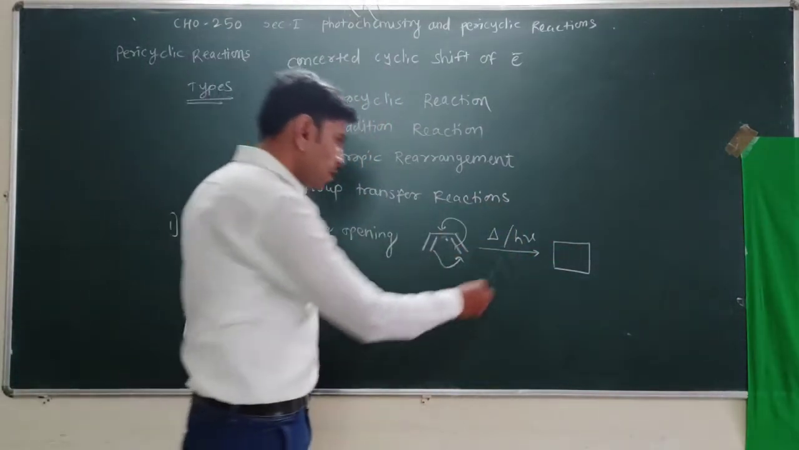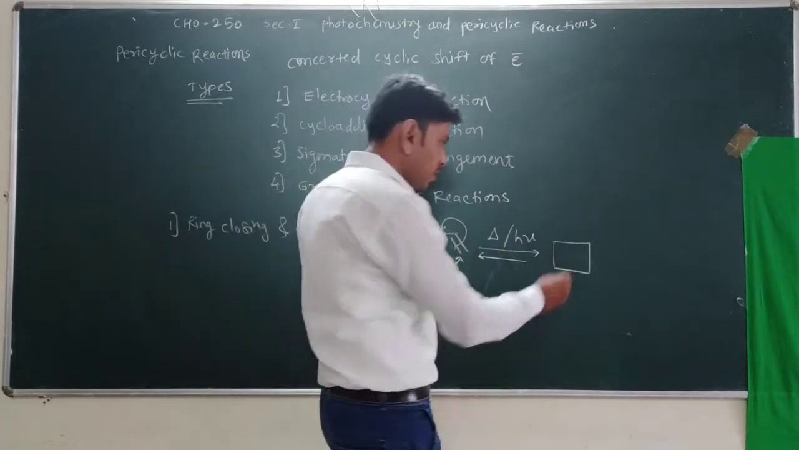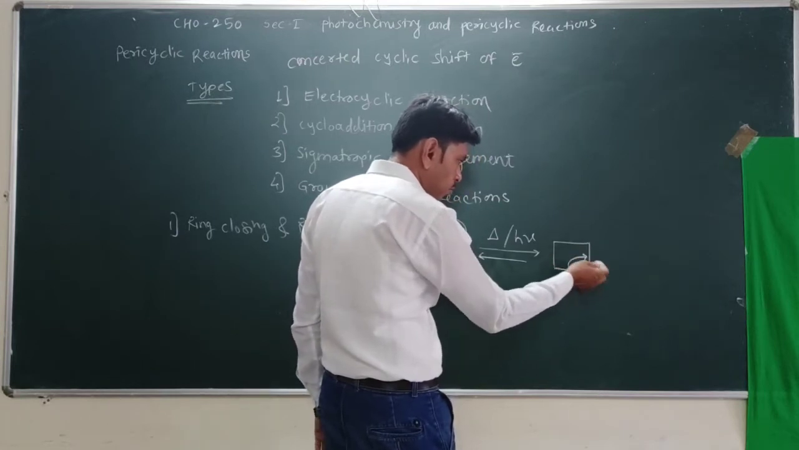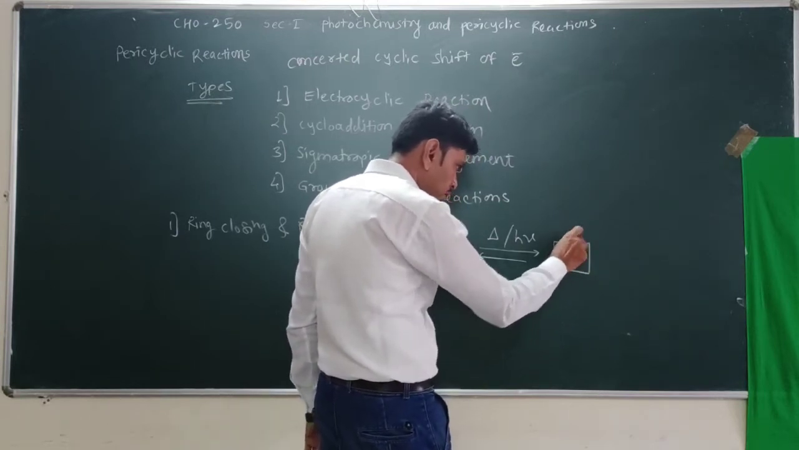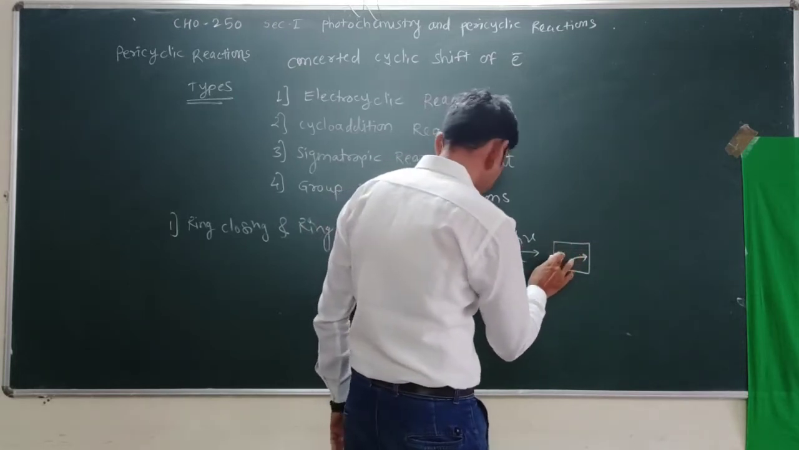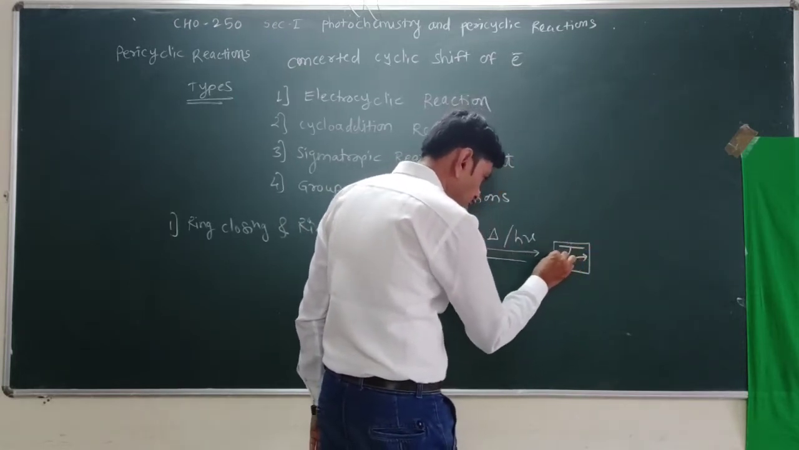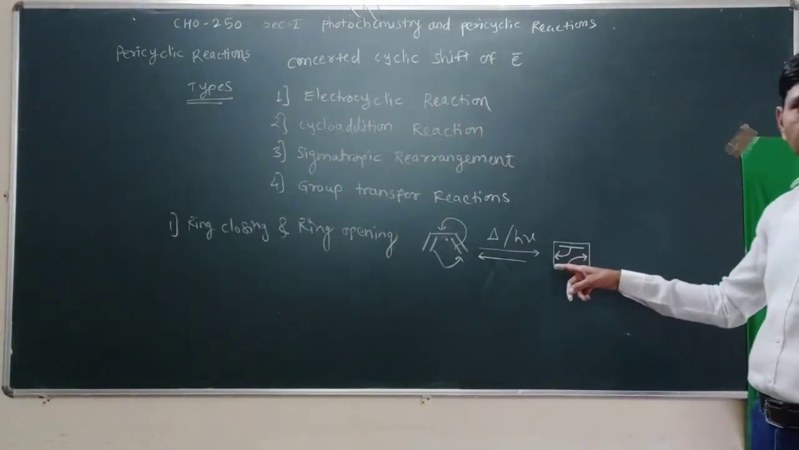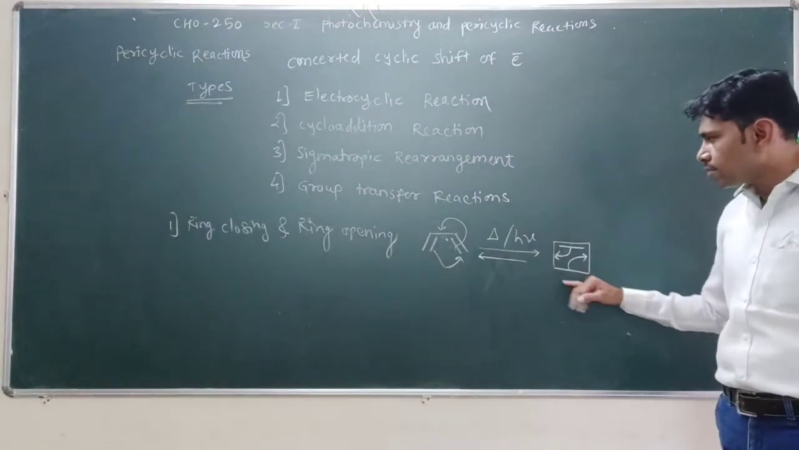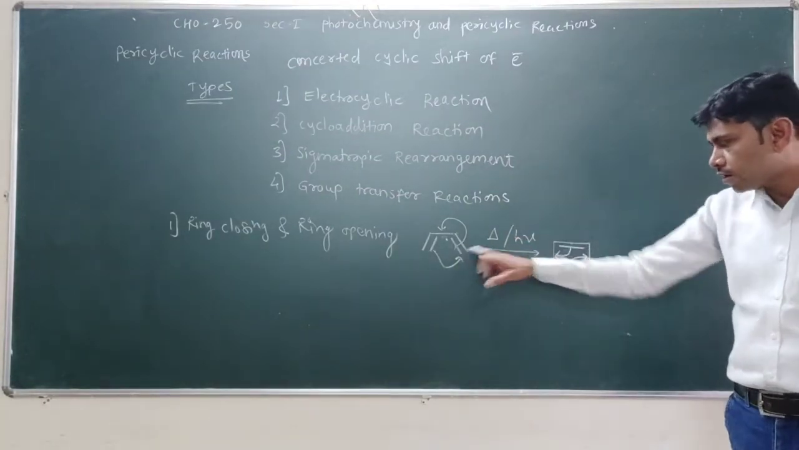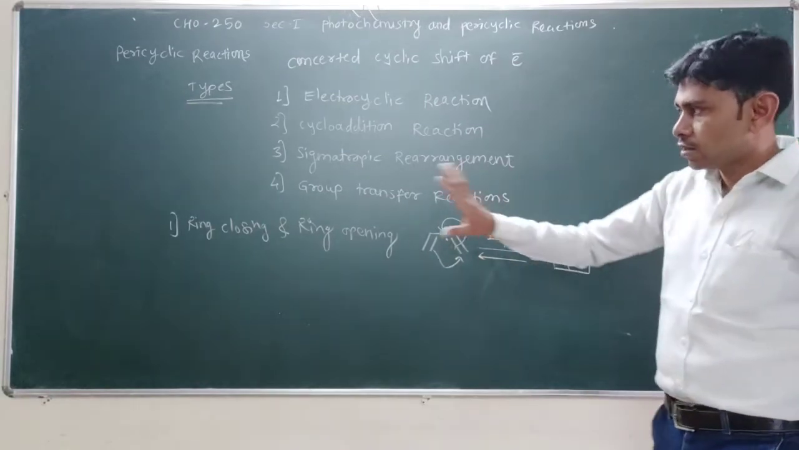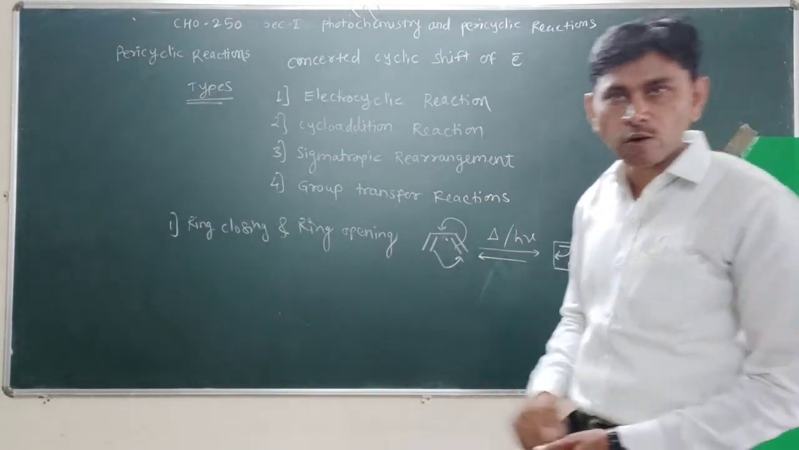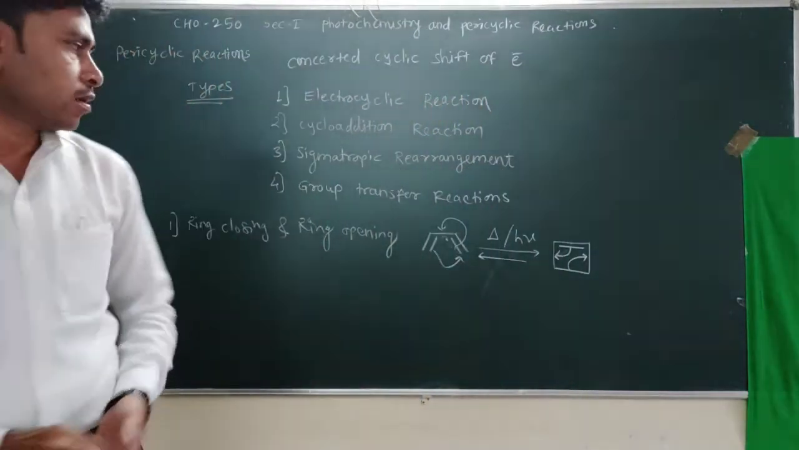The reverse reaction is the ring opening reaction, where this sigma bond undergoes breaking and a pi bond is formed. Here this pi bond is broken, and another pi bond is formed, and there is a cyclic shift of electrons. Electrons are shifted in a cyclic manner, and we obtain the product. So in this ring closing and ring opening reaction there is a concerted cyclic shift of electrons. Such reactions are called electrocyclic reactions. So this is the first type.